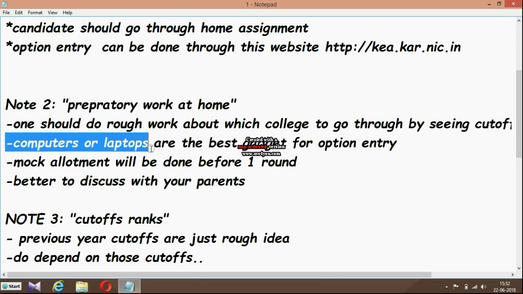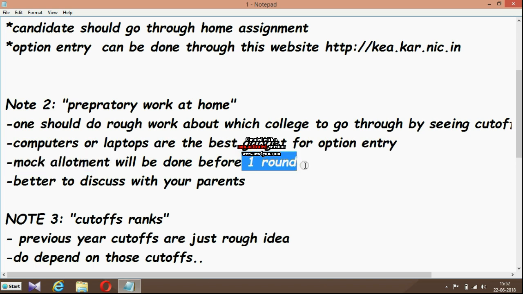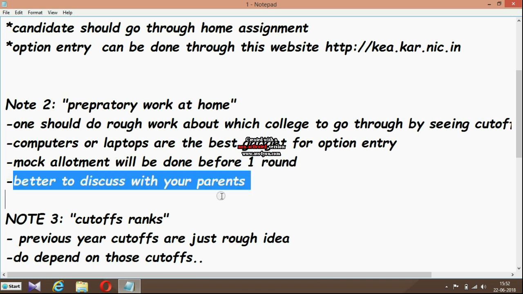And next is that computers or laptops are the best gadgets for option entry. Everybody should do option entry on computers, laptops or PCs for better option entry. Don't use mobiles. And the third one is that mock allotment will be done before the first round. So please do mock allotment before the commencement of the first round. Better to discuss with your parents which colleges you are getting and which you are not getting.